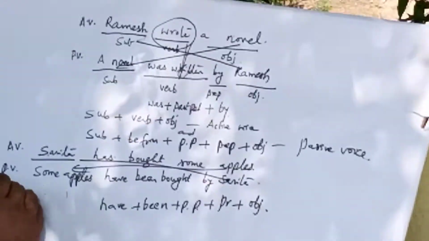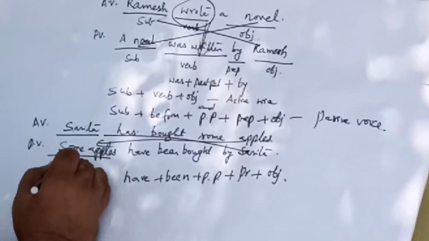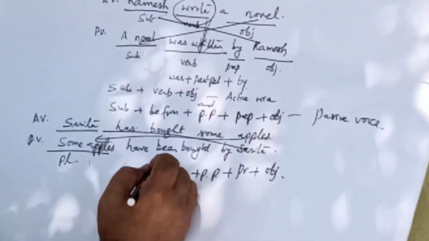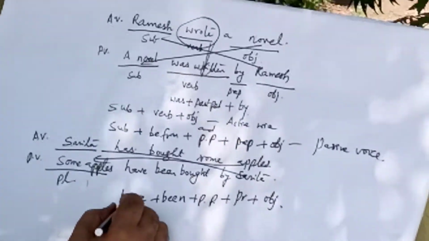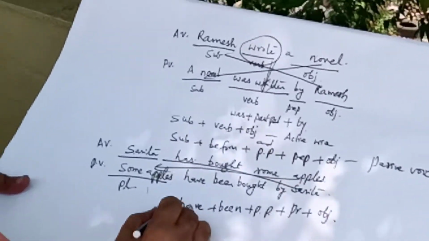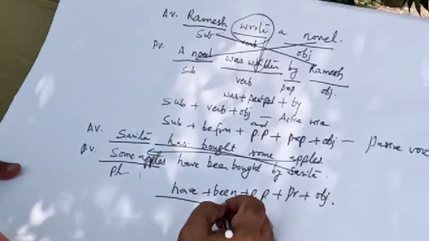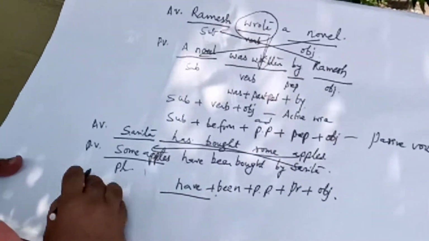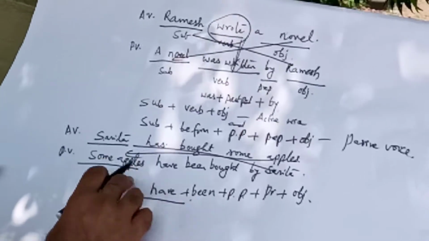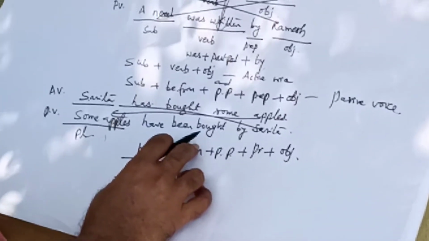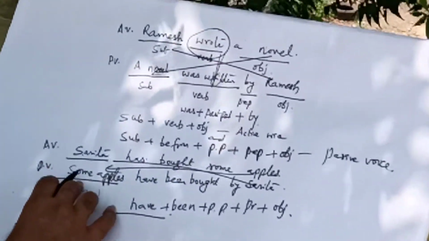So in this particular sentence, the subject is plural, some apples. It is a plural subject. So we have to use the plural auxiliary verb have. Suppose the subject is apple, if it is singular, then you have to use has. Here we have used have because the subject is plural.